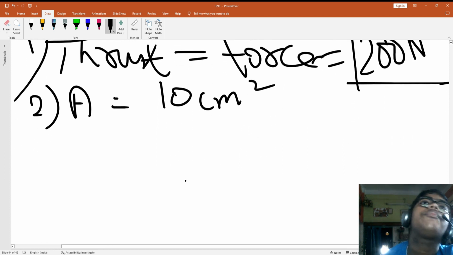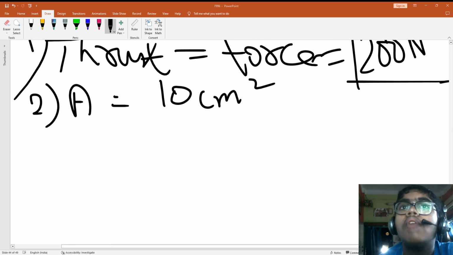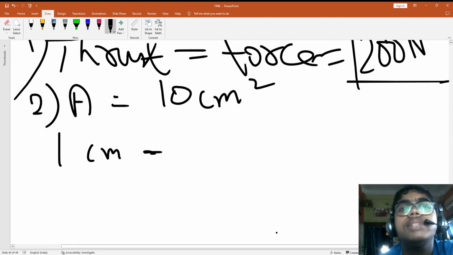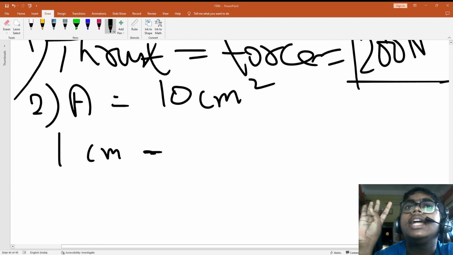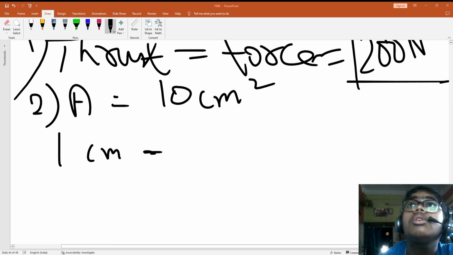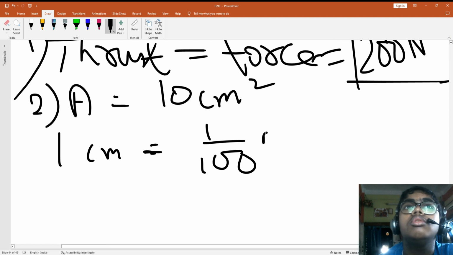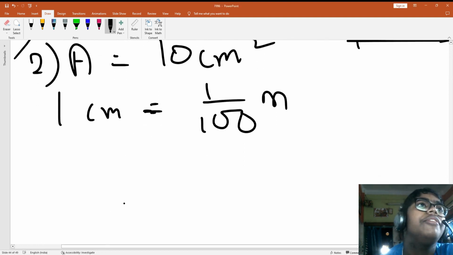Now I want to convert. I have told you 1 centimeter square is 10 to the power minus 4 meter square. So let me explain how this is coming. 1 centimeter equals how much meter, guys? Kilo, hecto, deca, meter, deci, centi. So 1 by 100, this you know, class 6, class 5 things, I will not be teaching you these things.